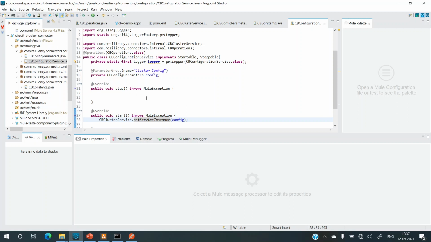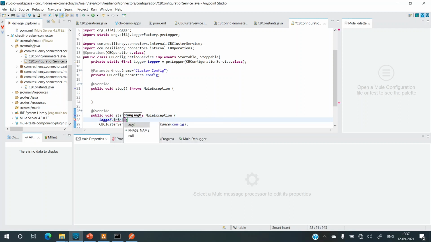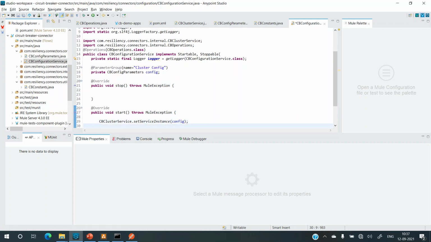Now let's add a logger.info. I'll add it at the end, because initially everything is done in the CBClusterService constructor. So set it at the end: Hazelcast instance initialized. And in the stop method, I need to destroy everything. So I have created a method, right?